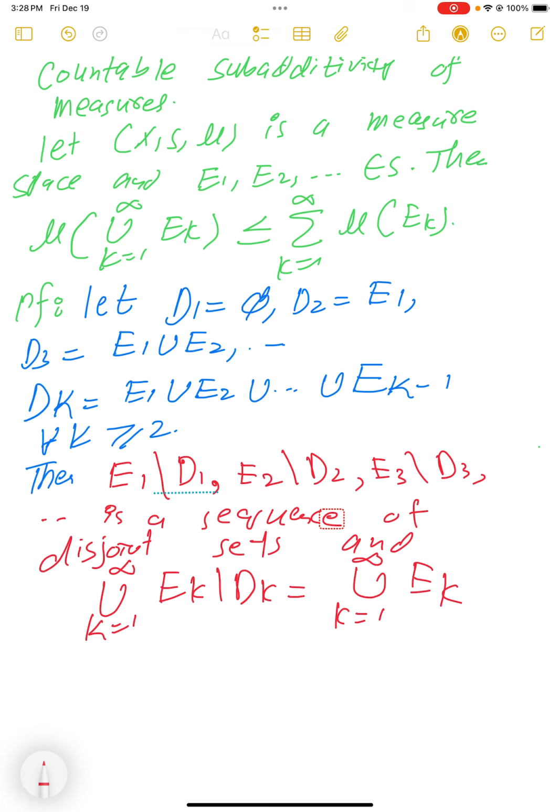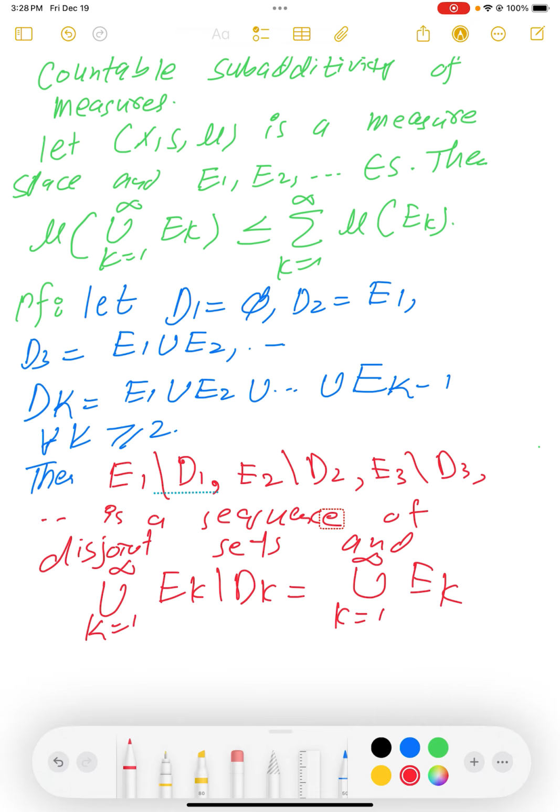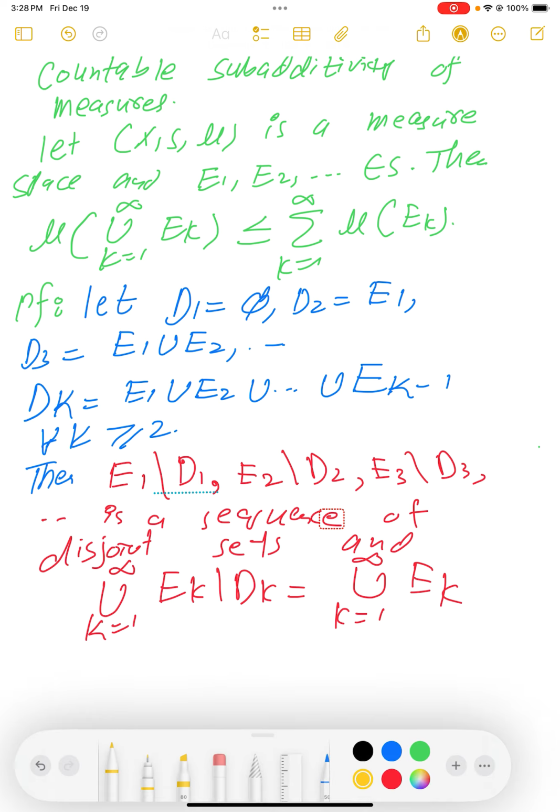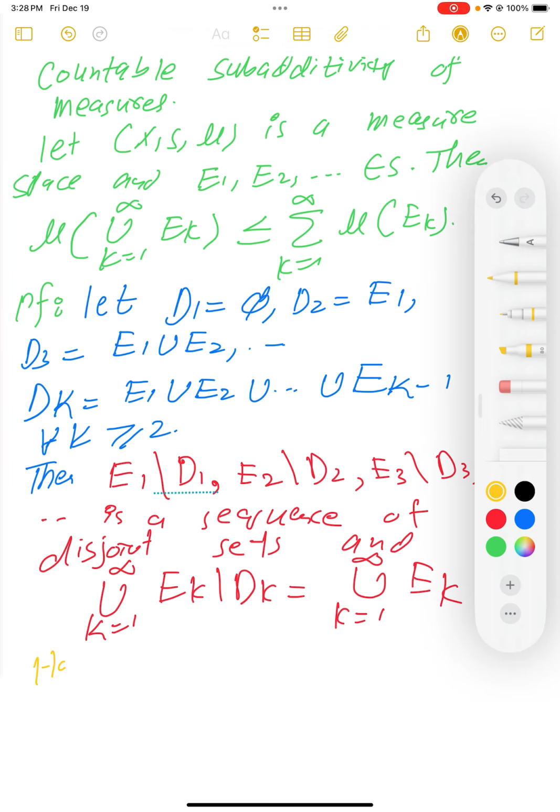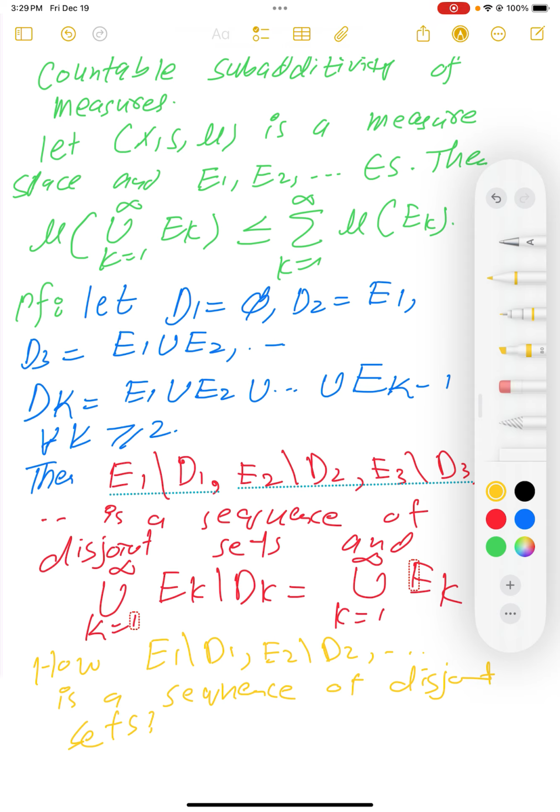Suppose E1 difference D1, E2 difference D2, E3 difference D3, and so on are not disjoint.